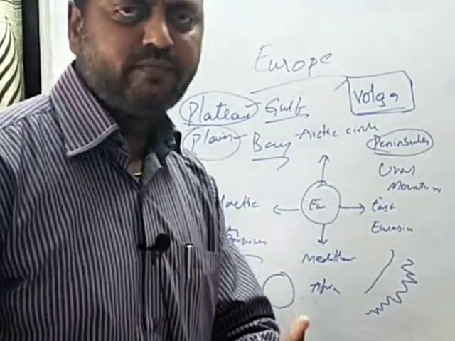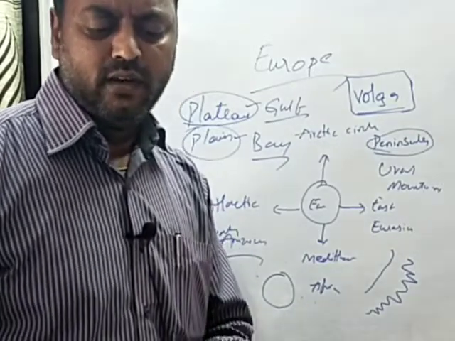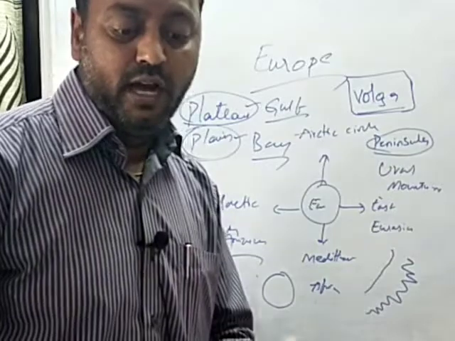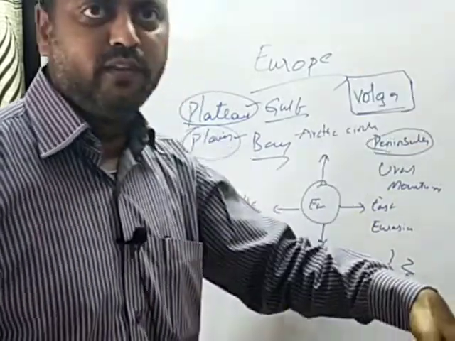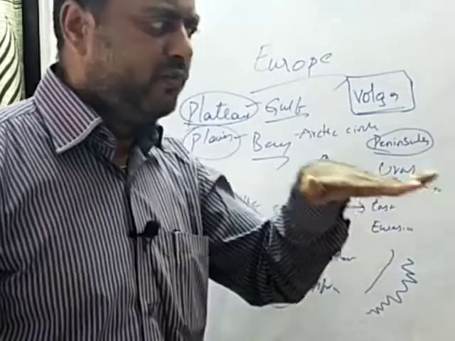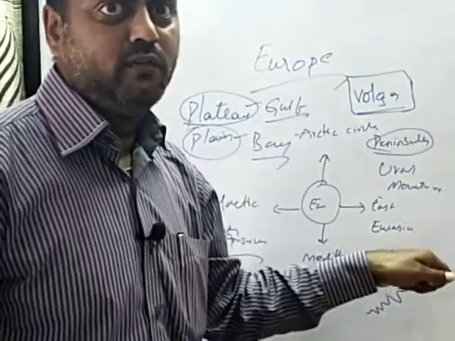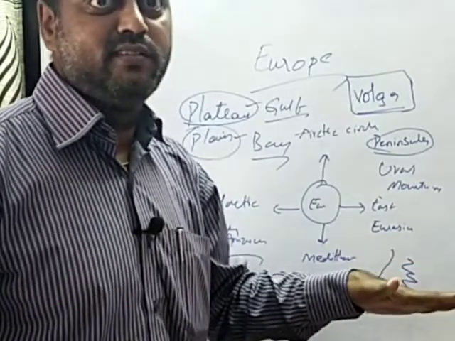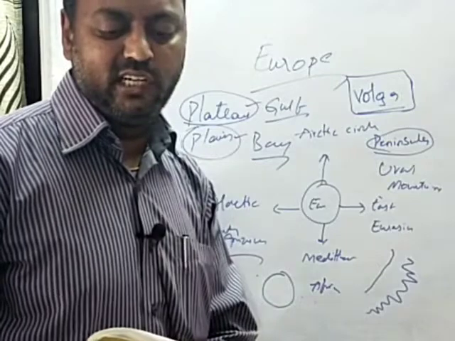Since the bays and gulfs are protected from the storms and the high seas, they are very useful. They are very useful for building harbors, even for shipping, and the ships can be carefully anchored. They can be stopped. You know, anchoring, they can be stationed there. If you put a ship on the water, it keeps on moving. When you anchor it, it can be stable. So anchoring of the ships can be done very easily in such a region.